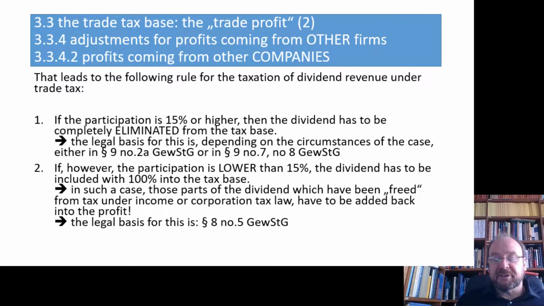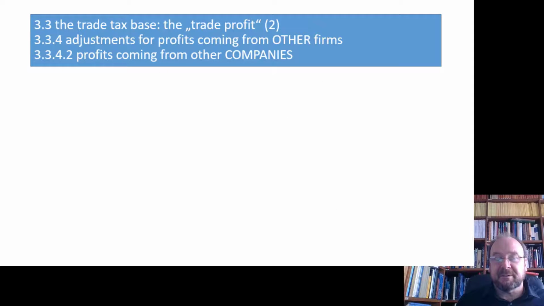However, if the threshold is not met, if your participation is lower than 15% at the beginning of the year, then the dividend has to be fully taxed. In such a case, all the parts of the dividend which have been freed under income or corporation tax have to be added up again until you reach again 100% of the dividend. That is laid down in paragraph 8 number 5 of the Trade Tax Act, and that makes dividend treatment interesting.